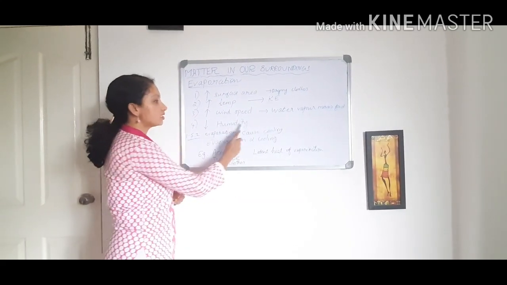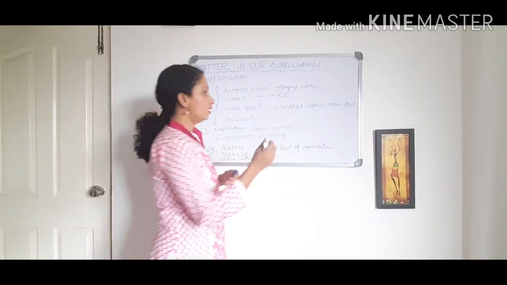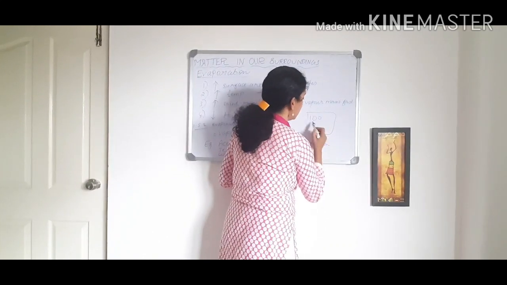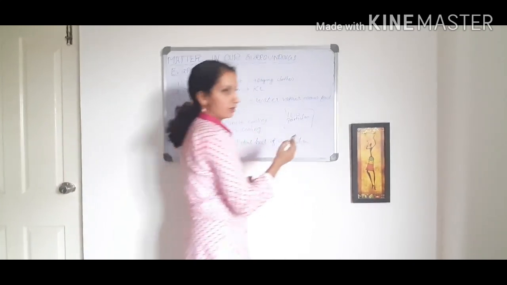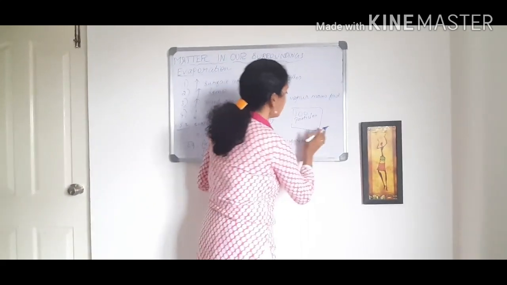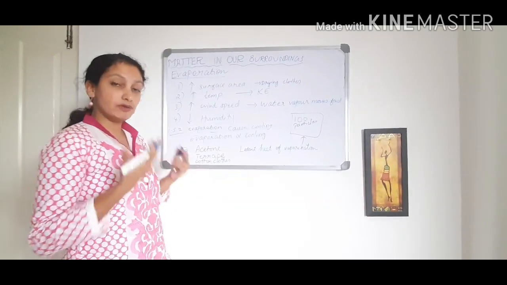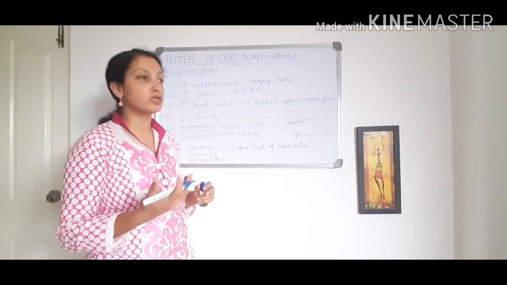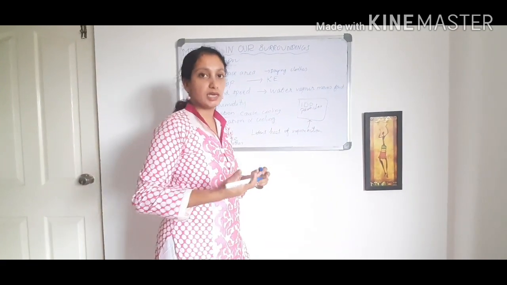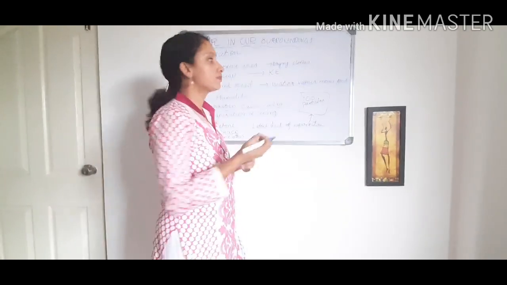The last one is decreased humidity. Humidity means the amount of water vapor present in the atmosphere. For example, if this is one room, here we can occupy 100 particles of vapor. The 100 particles are formed by the process called evaporation, and they are occupying this space. Again, can you expect evaporation to happen if you give more heat? No, because there is no space for the upcoming particles. So the process will be delayed or it will take more time.